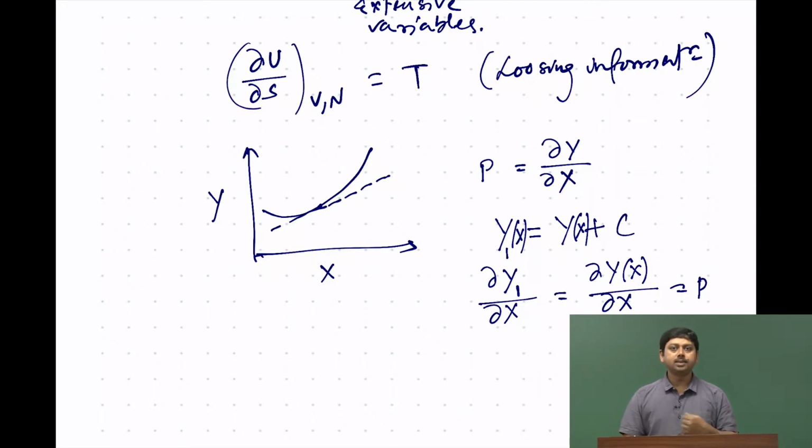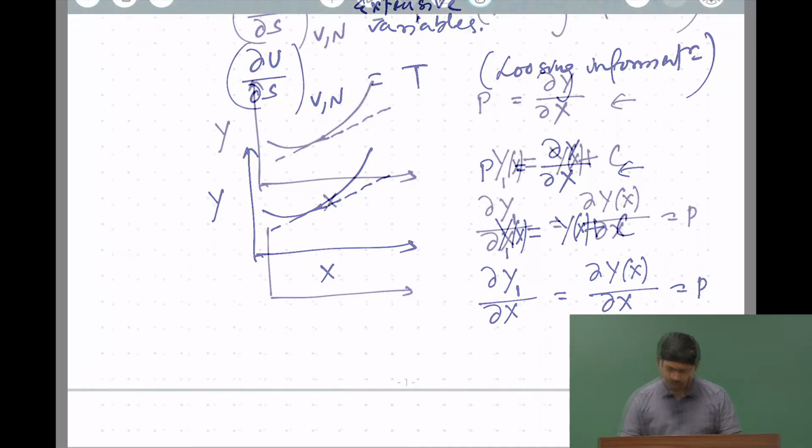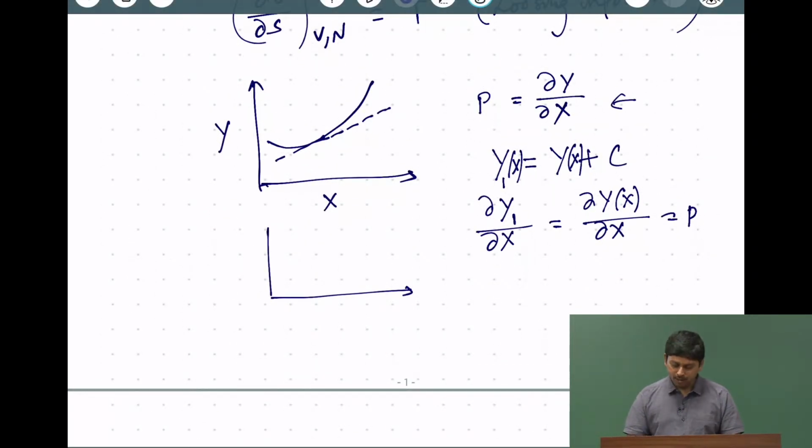So, p will be the same for many different functions created by adding some constant value. So, p will be the same for a series of functions. If I draw a series of functions like this, all parallel and shifted by c, then all of them will give the same p.